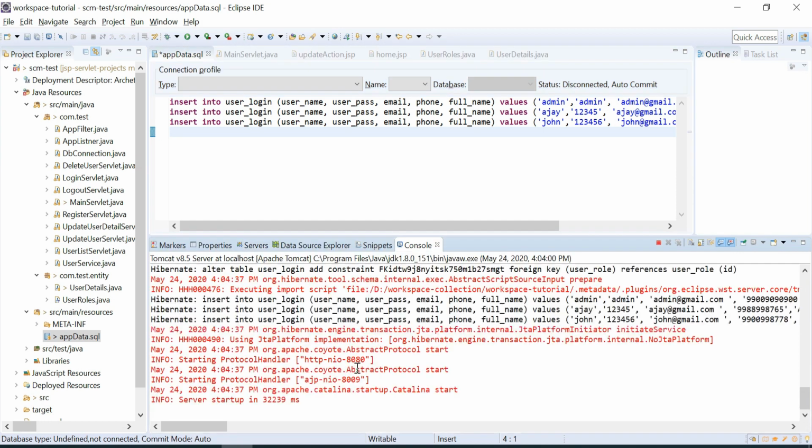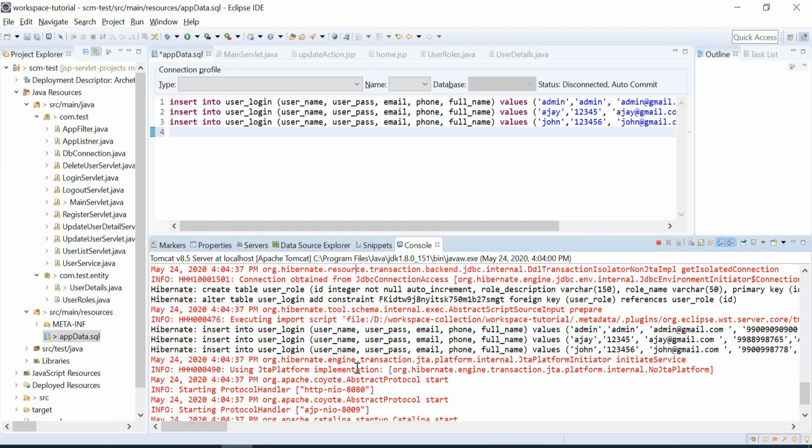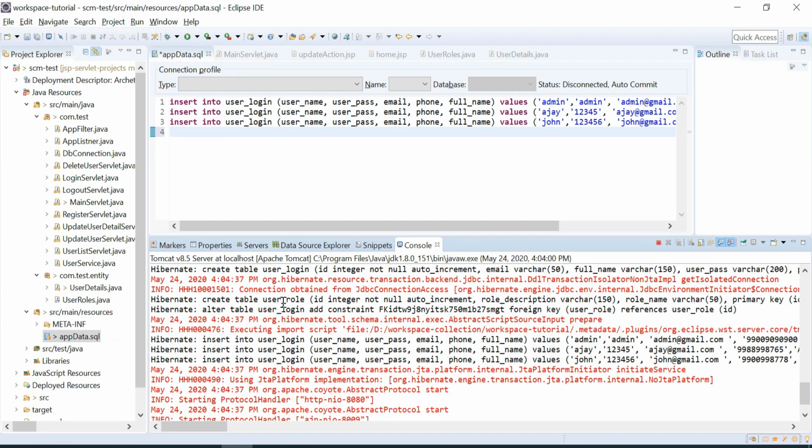Let's see our queries. What are all the queries? First, it has created the table user login, then user role, then alter table. We have inserted the foreign key, user underscore role. It is referring to the ID of the user role table.